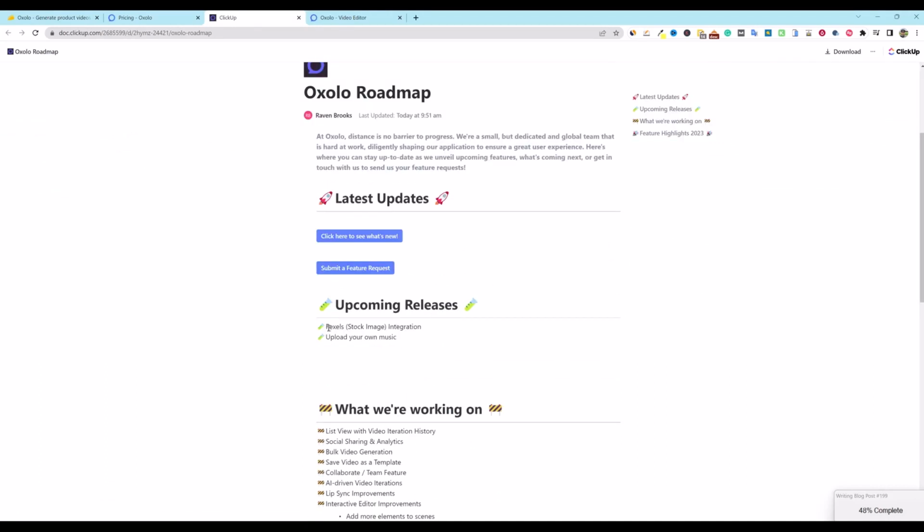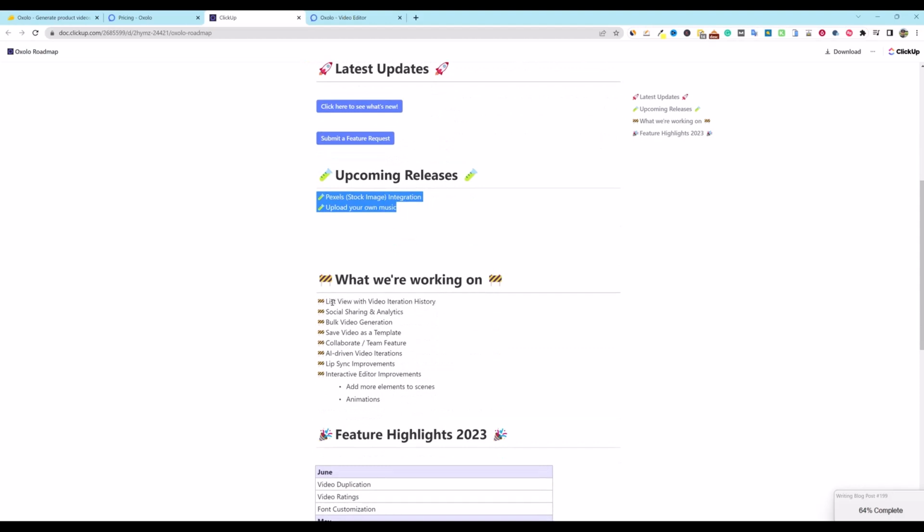They're going to have Pexels integration, upload your own music. What they're working on: list view and video iteration history, social sharing and analytics, bulk video generation, save video as a template, collaborate team feature, AI driven video iterations, lip sync improvements.